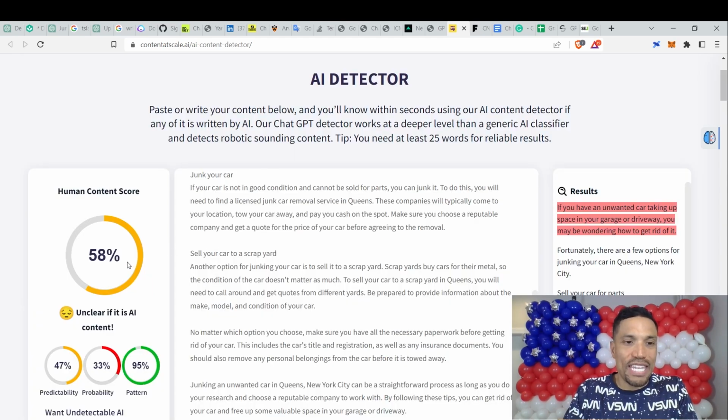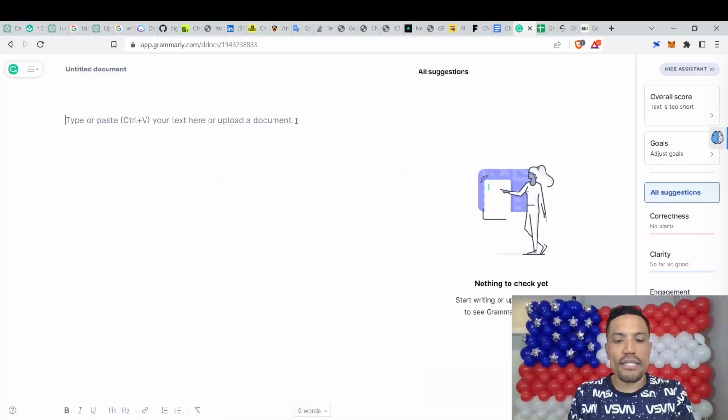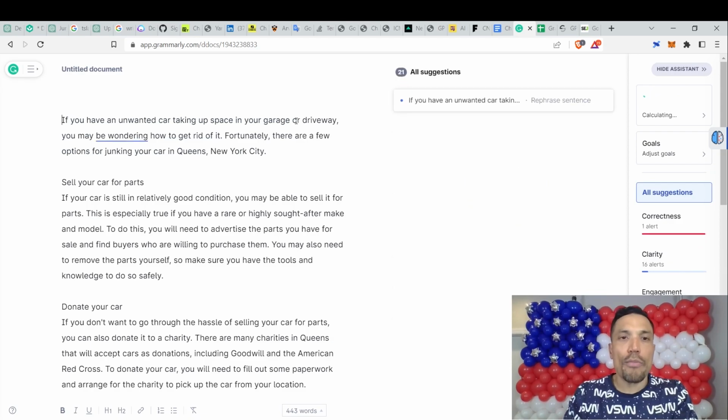58%. Unclear if it is AI content. So what you want to do to avoid having these AI detectors get your professors or Google or any other gatekeepers' antennas stretching and professor sense tingling: paste the stuff in a tool like Grammarly. I've told you about Grammarly in the past.